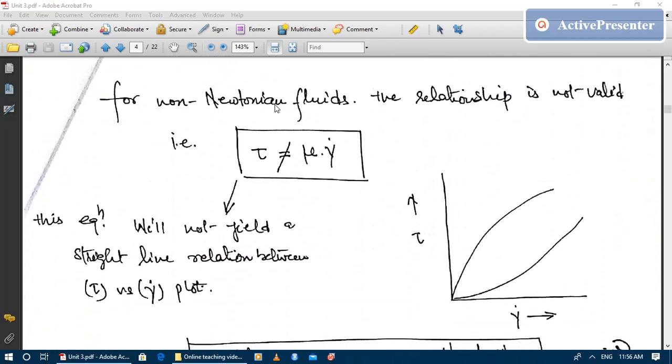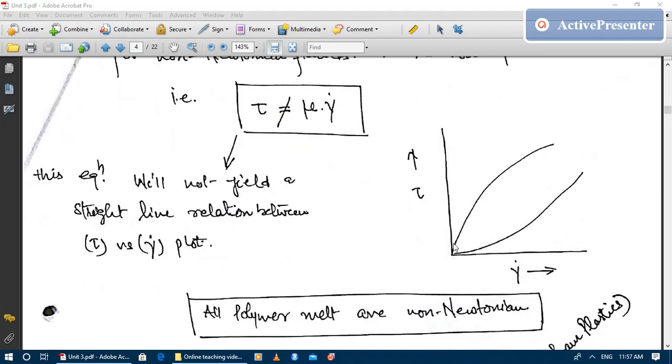So in case of non-Newtonian fluid, the Newtonian relationship is not valid. That means our equation tau is equal to mu times gamma dot is not valid for non-Newtonian fluid. When we perform the experiment with the non-Newtonian fluid and try to plot shear stress with respect to shear strain rate, we will not get a straight line relationship between shear stress and shear strain rate. Our plot will be something like this. Okay, a non-linear relationship between shear stress and shear strain rate.